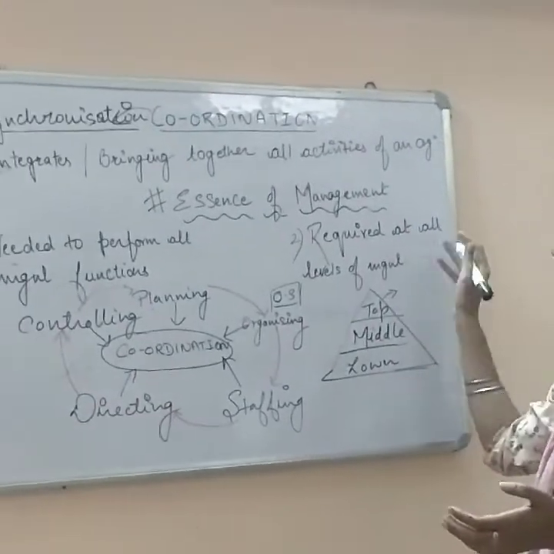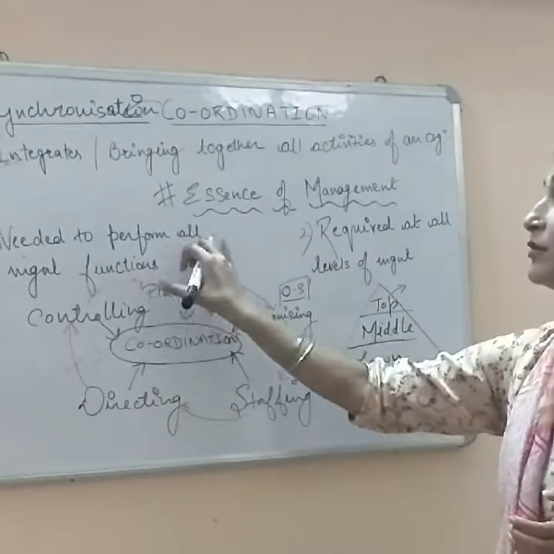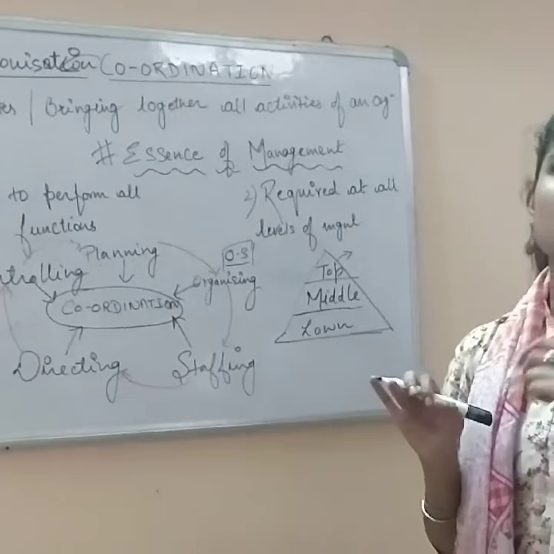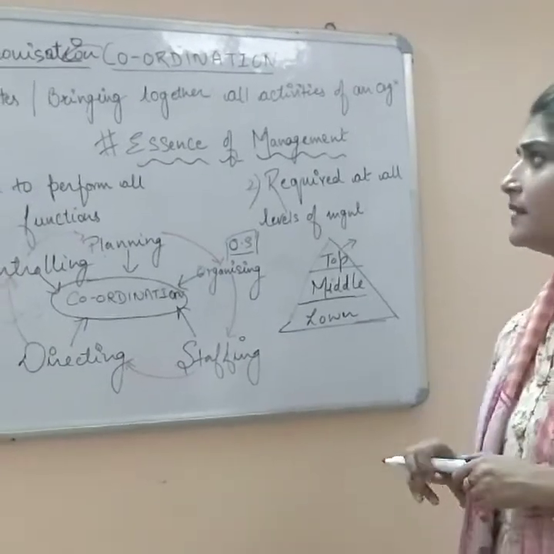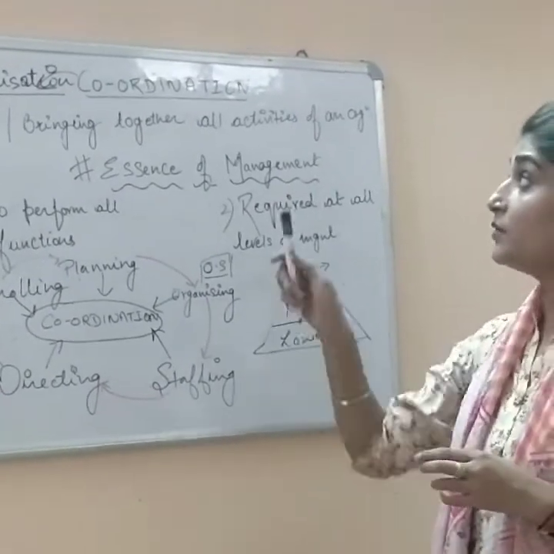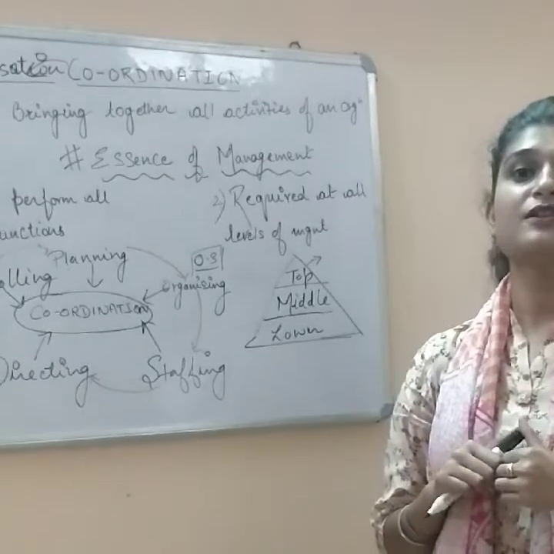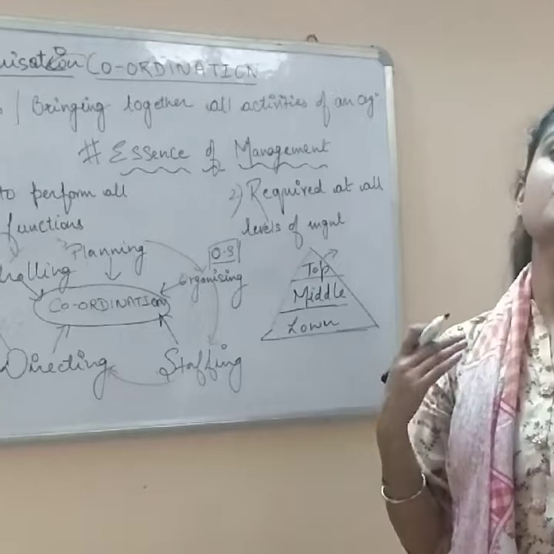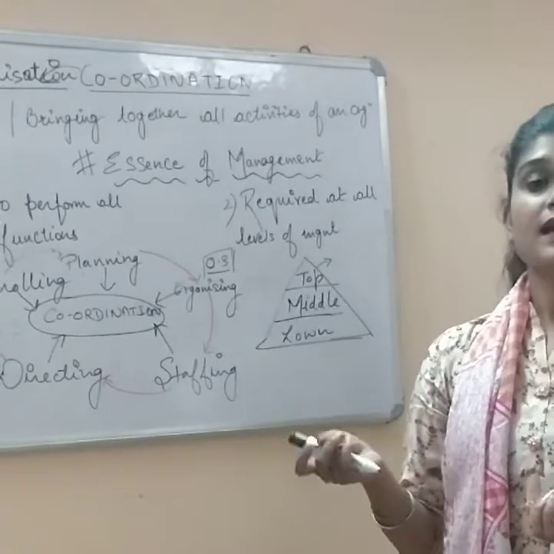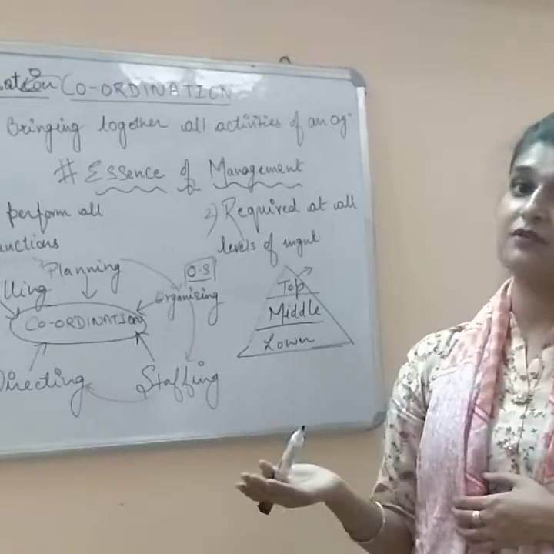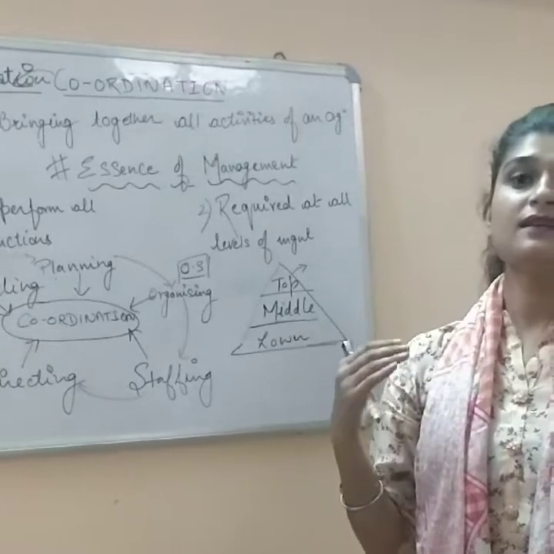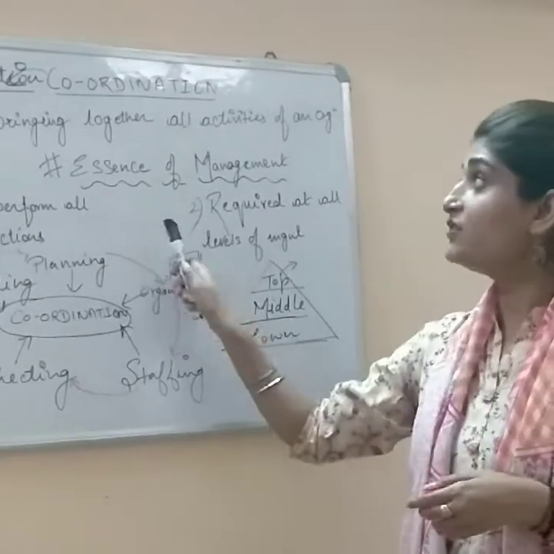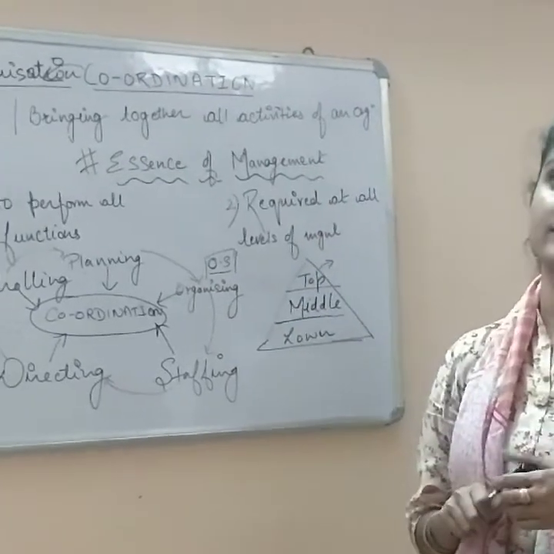Hence it is required at all levels of management and needed to perform all functions of management, which becomes the essence of management. And one more thing that is very important: coordination is an important function of management also because when the company has to survive in the long run, if there is no coordination between the departments, between the people, between the organization, the company is going to fail. So coordination plays a very important role over here.